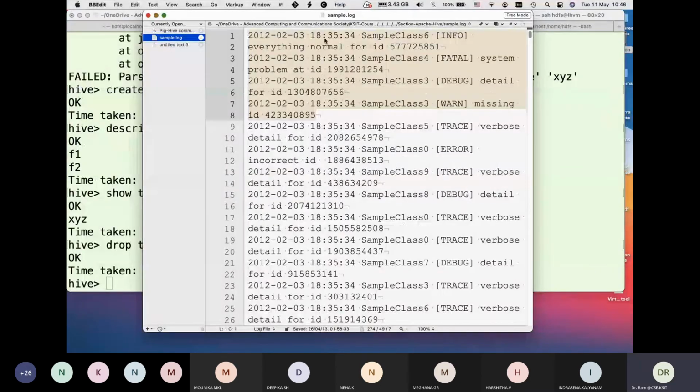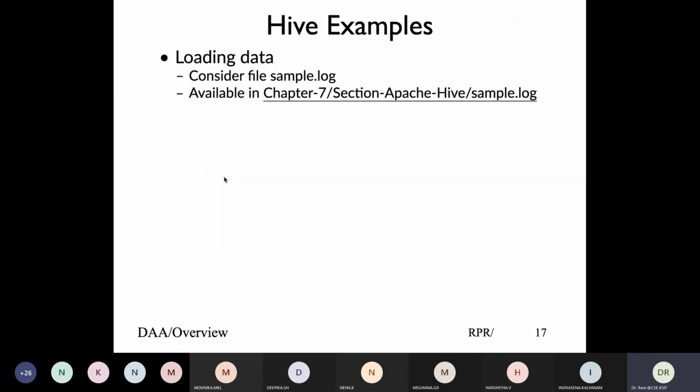And you see the file: first field is the date, then time, then the third and fourth fields, the severity level, which indicates information, debug, fatal, warn, trace, error, whatever, and then the remaining stuff. And that is basically what this file is. So we'll work with this file.